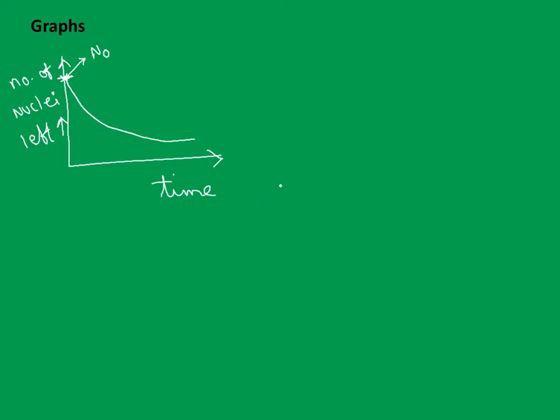If you want to speak in the reverse sense, let me plot time against the number of nuclei decayed, the ones that went for disintegration.